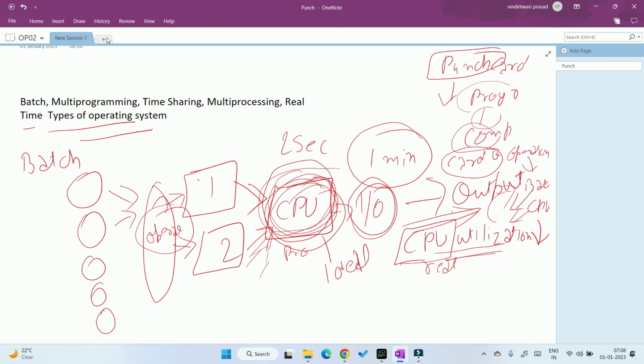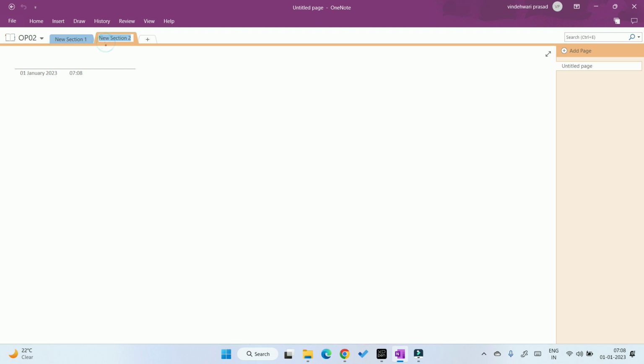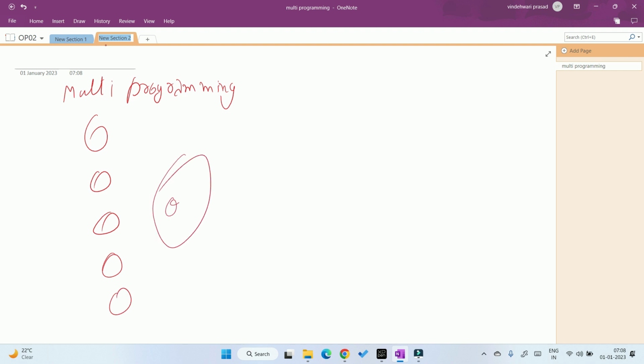But an extension of this happened, and that is called multiprogramming. And the second operating system is multiprogramming. What happens here? Just understand it. There are lots of works. Here is the operating system and the CPU. Now understand, the operating system gives the first work to the CPU.